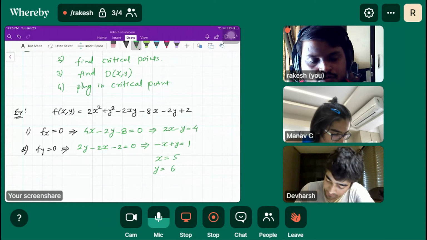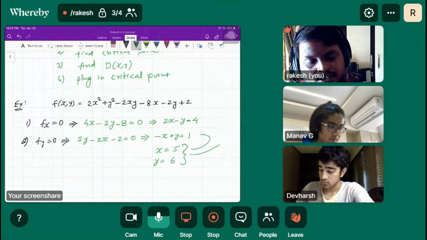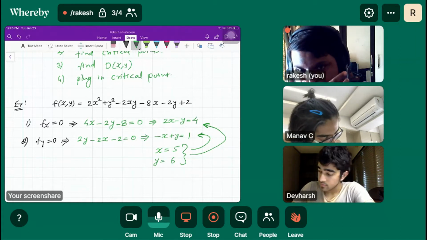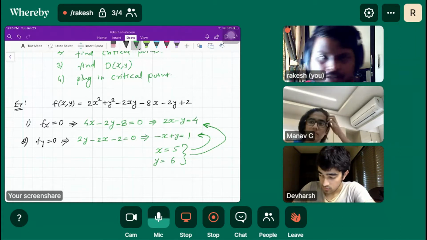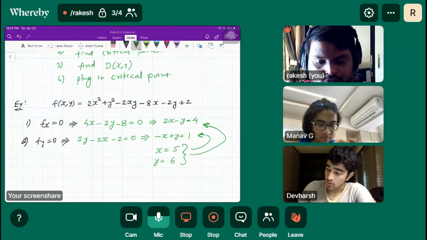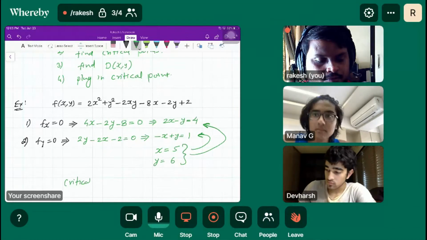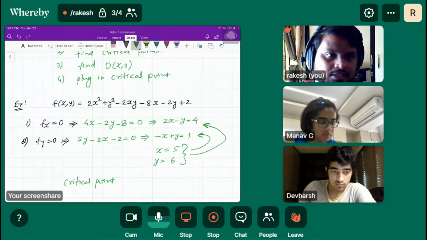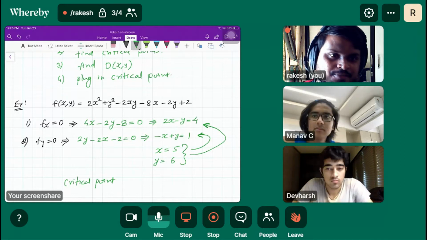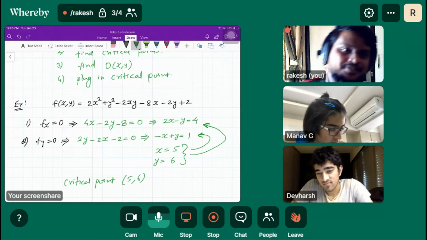So what is your critical point? See, this satisfies both the equations. Okay, this is important. This critical point satisfies both the equations, right? We talk about the same point here. We'll talk about criticality in critical points later while doing sums. So the critical point is basically 5 comma 6 here.